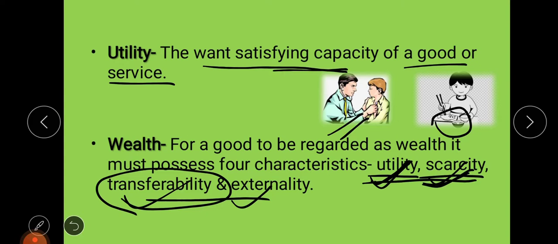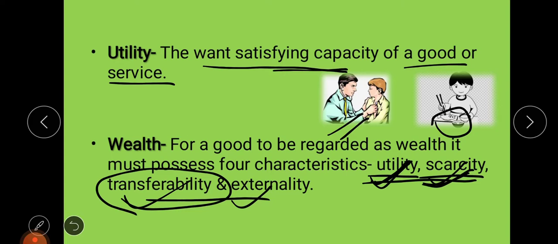So in economics, talent is not regarded as wealth. Similarly, patriotism, Mahatma Gandhi, sunlight, all these are not regarded as wealth, because only those goods which have all these four characteristics will be called wealth, otherwise not. Examples of wealth are food, clothes, furniture.